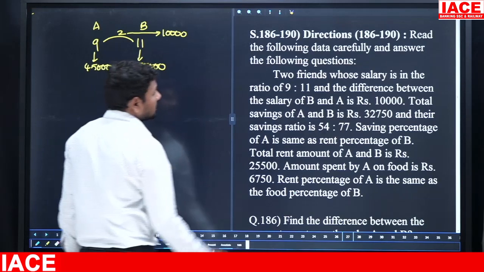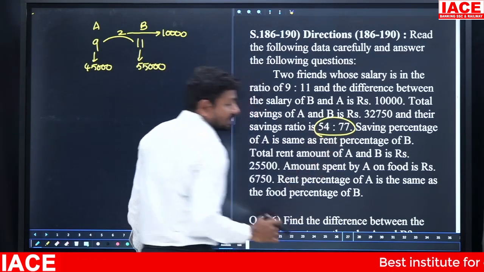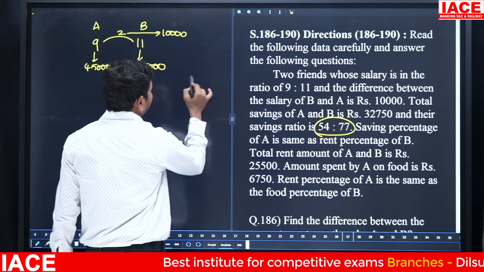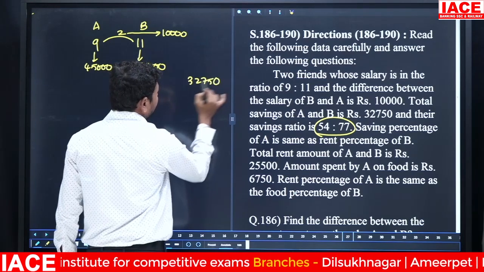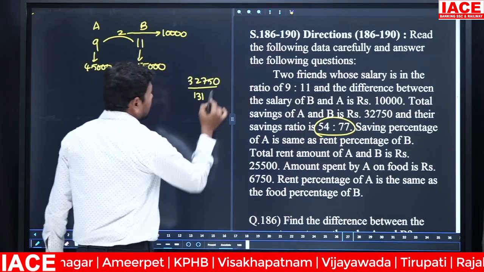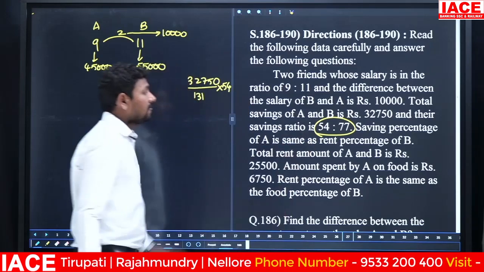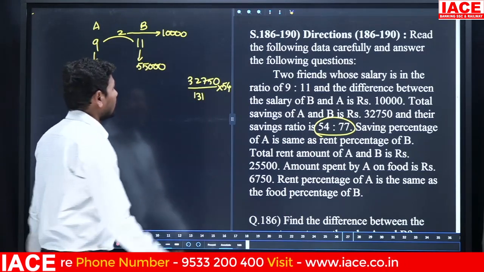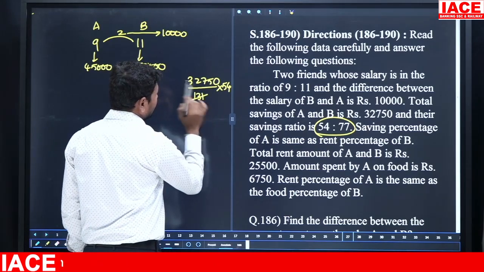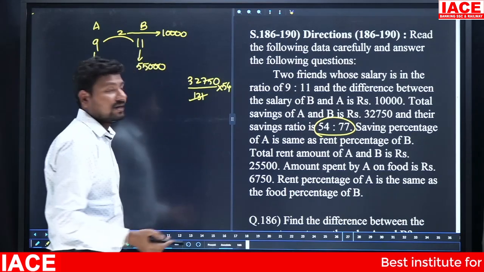Next, total savings of A and B is 32,750 and their savings ratio is 54 and 77. 54 plus 77 is equal to 131. Here, 32,750 by 131. Total how many parts? 131 parts, and you need 54 parts for A's savings. Multiply the measurements. 131 how many times? 131 times 3 is 393.